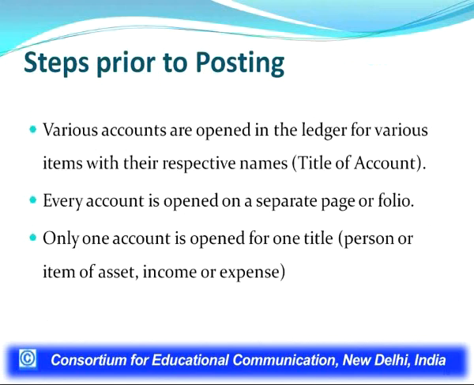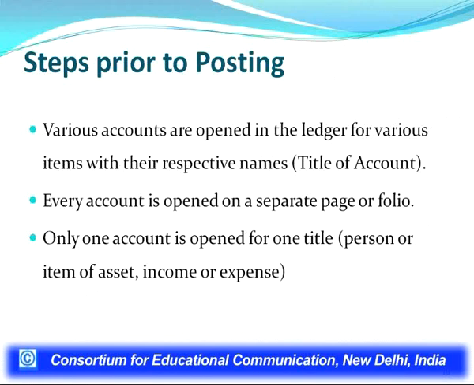When we start posting, there are certain prior steps. What are these prior steps? Before starting posting from the journal to the ledger, we must open all the relevant accounts in the ledger accounting book with the respective head, that is the title of the account or respective name.